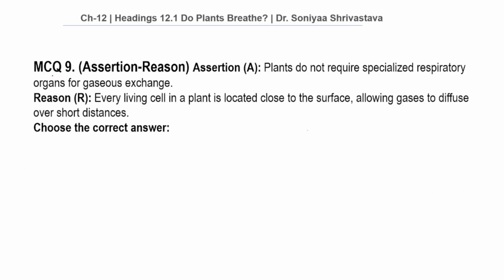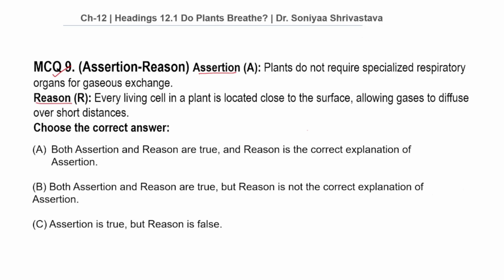Moving on to MCQ number 9. This is assertion reason based question. What is assertion given here? That plants do not require specialized respiratory organs for gaseous exchange. What is reason given here? That every living cell in a plant is located close to the surface, allowing gases to diffuse over short distances. So student, before coming to the options, let us see the assertion and reason and most important connection between them.